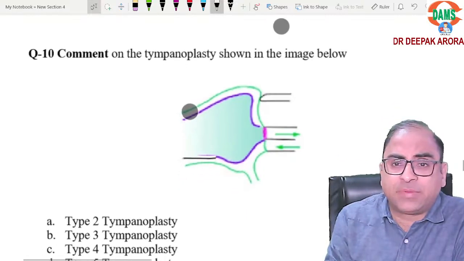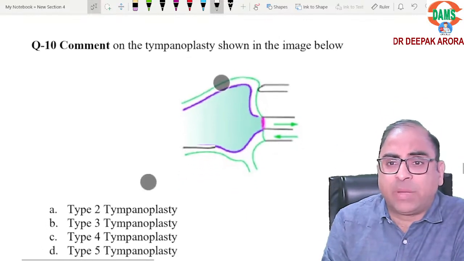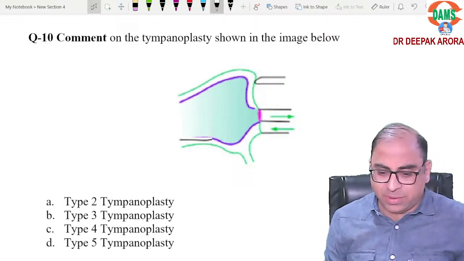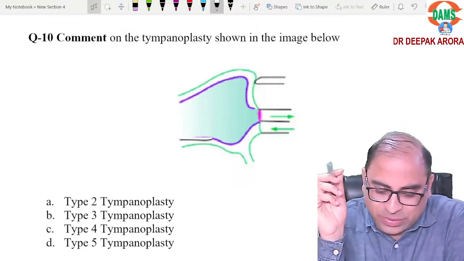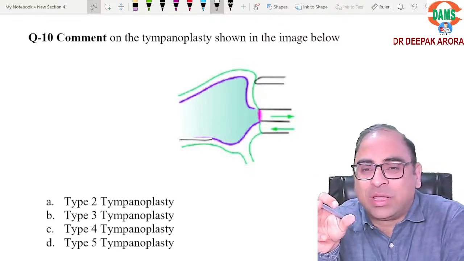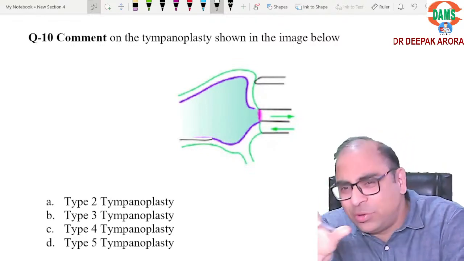Coming to the 10th MCQ: comment on the tympanoplasty. This time the examiner has taken good efforts. They have drawn the images. Many students were telling me that the examiner drew it himself and the image was given. So they have given you something like this.